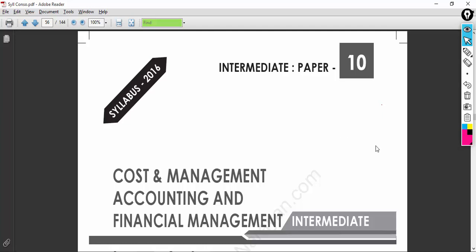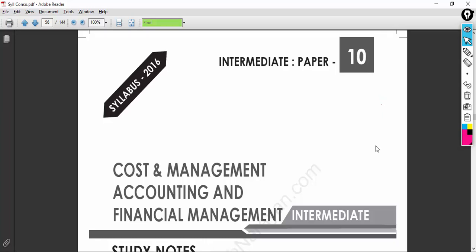Having said that, we'll go to our analysis part. As I already mentioned, this might not be a 100% factor for you to get motivated and do a complete analysis, but take this as a base and do a thorough analysis based on your skills, your knowledge, and a SWOT analysis, in order to understand the analysis part in the subjects we have in our CMA course. We are going to talk about paper 10 again in the intermediate. Let's go to our next.